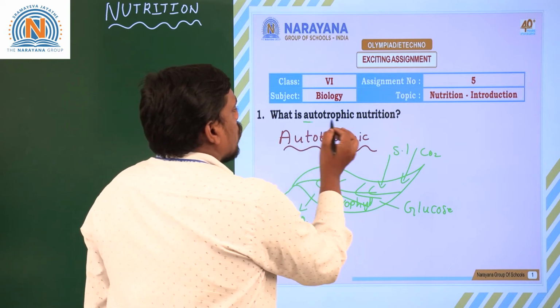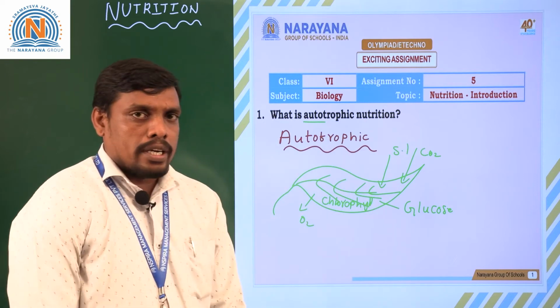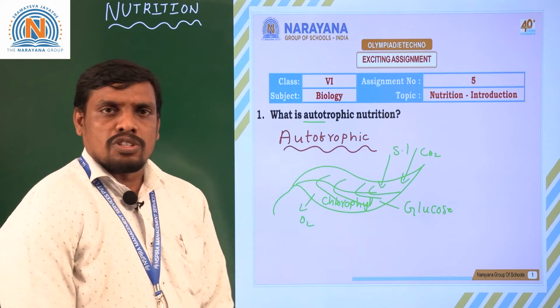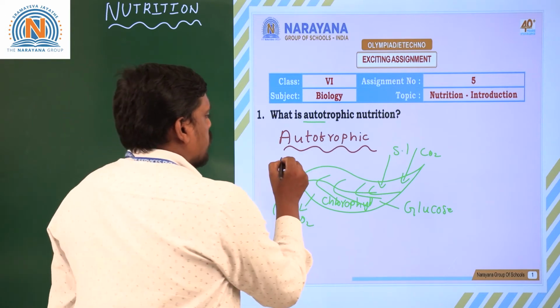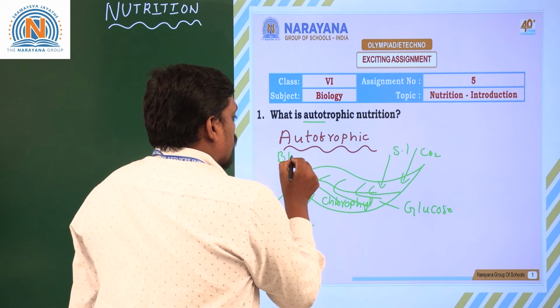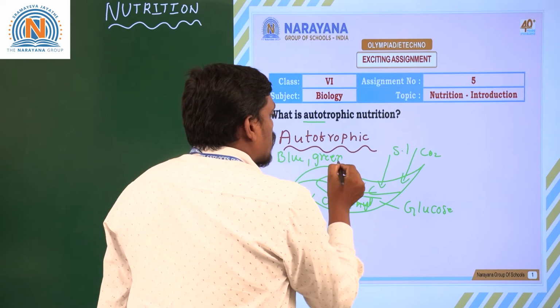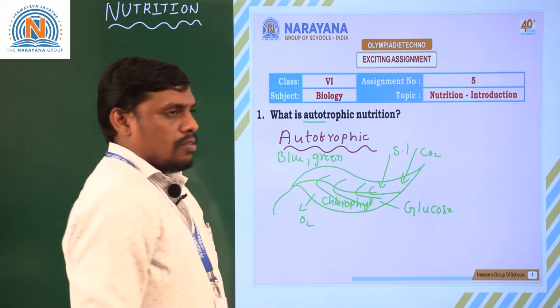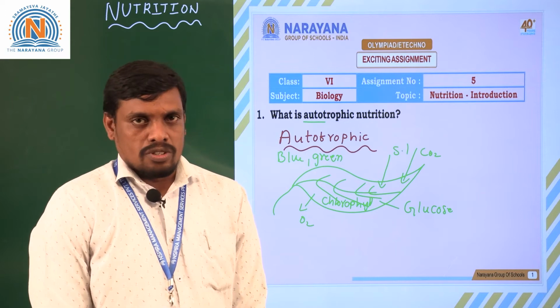What do you mean by auto? Means self. What do you mean by trophic? Living organisms. Nutrition means nutrition. So, best examples for autotrophic nutrition: blue-green algae, chemoautotrophs and also plants, very good examples for autotrophs, autotrophic nutrition.